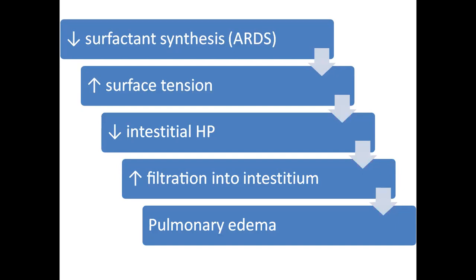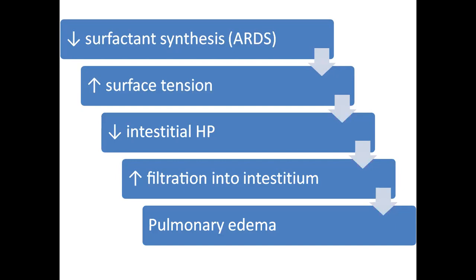Here, mainly because of the reduced interstitial pressure or else increased capillary hydrostatic pressure. Even during reduced oncotic pressure in pulmonary circulation, there will be pulmonary edema. That means in hypoproteinemia, anemia, these conditions also, because of the reduced oncotic pressure, the net reabsorption pressure decreases, leading to filtration from the pulmonary vessels.